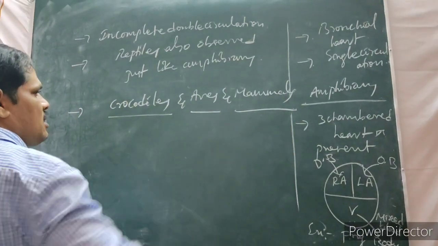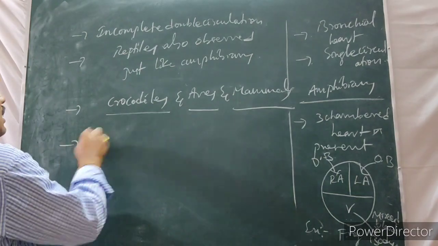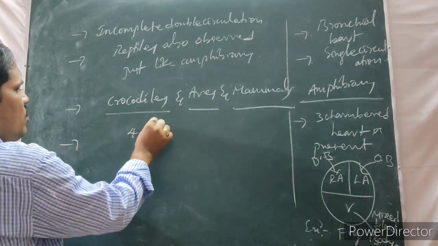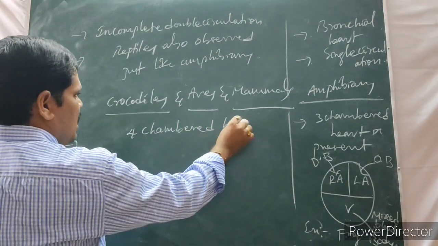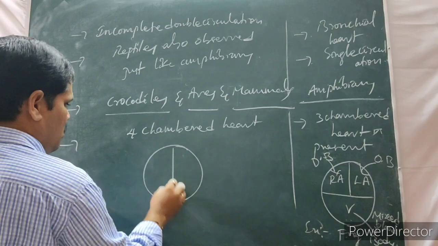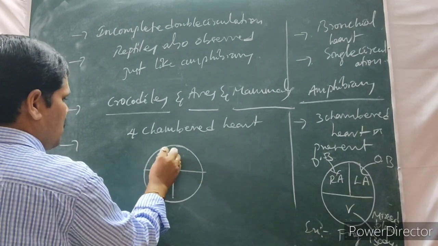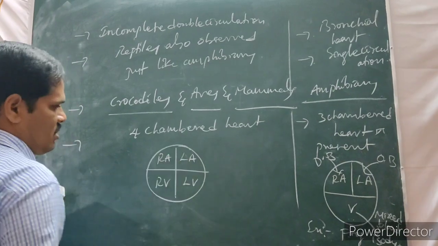Aves means birds are the example, mammals means human beings are the examples. All these organisms, what is there? A four-chambered heart is present. That means the right atrium, left atrium, right ventricle and left ventricle are present.